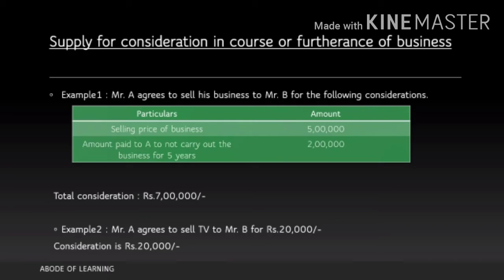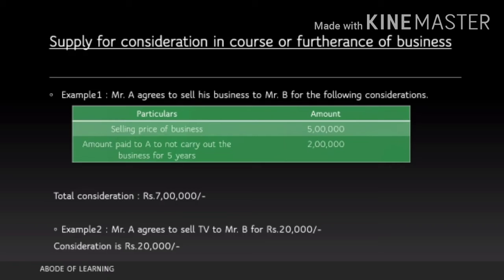Now, you might say that the selling price of the business is 5 lakhs, so the consideration will be 5 lakhs, but no, it isn't like that. Here I'll explain what forbearance means. Forbearance means you are basically taking money here. Mr. A is taking money here to not carry out business. So this is an act of forbearance, meaning he is getting money to not carry out the business for the next couple of years. So that amount is also a part of consideration. So the total amount is 7 lakhs.